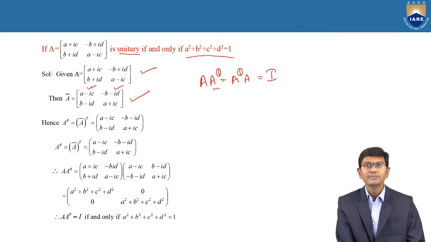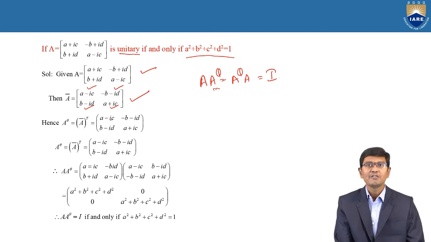Then b plus id changes to b minus id, and a minus ic changes to a plus ic. Therefore, the conjugate of the matrix A is [a minus ic, minus b minus id; b minus id, a plus ic].